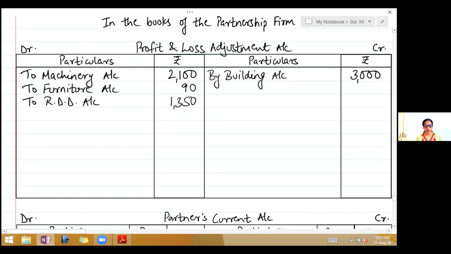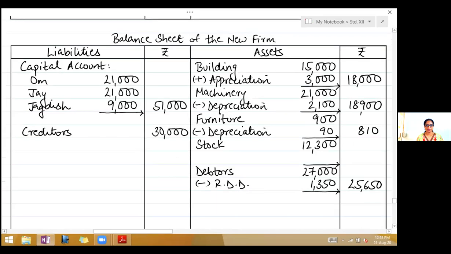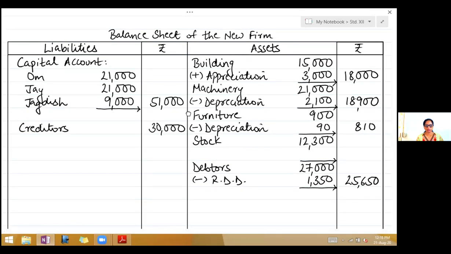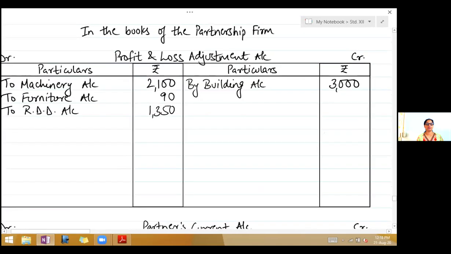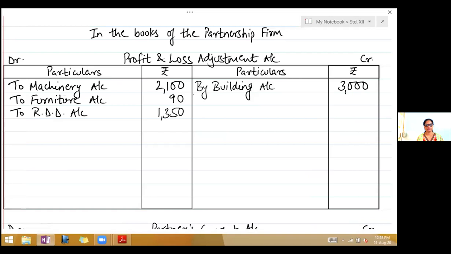Fifth adjustment, stock is to be taken at the value of 15,000. So come to the asset side, see what is the value, write it in the outer column, 15,000. That means value has increased. So write add increase. It is increased by 2,700. So value of asset increased. Second effect will come on the credit side of profit and loss adjustment account by stock account, 2,700. Okay, we are done with the adjustments.